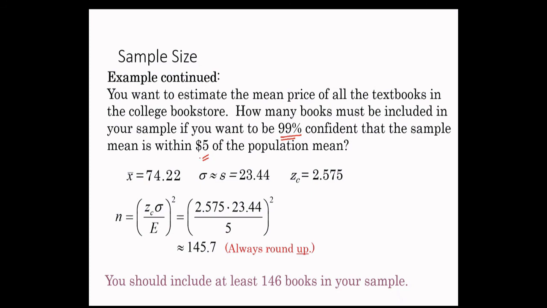The error cannot be greater than 5, and you will be 99% confident that the price will be equal to that mean plus or minus 5. So to achieve this, with these parameters, you have to take at least this many books. You can take many more, but at least this many books would be required.